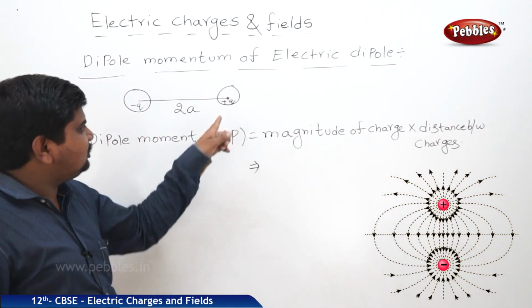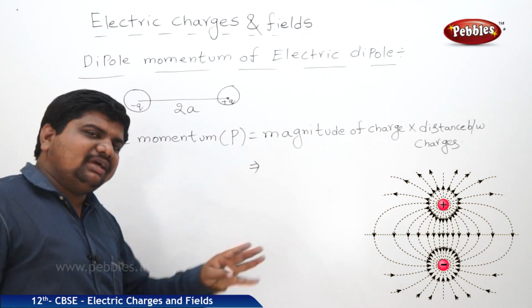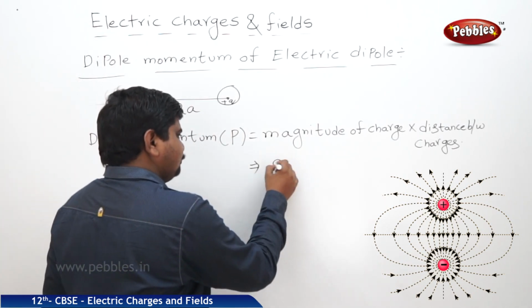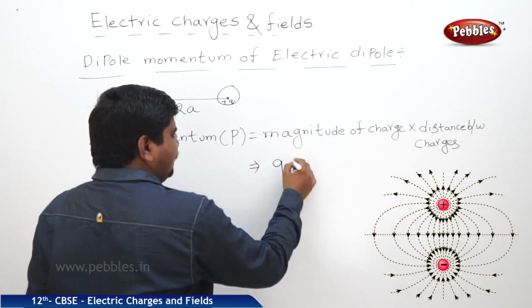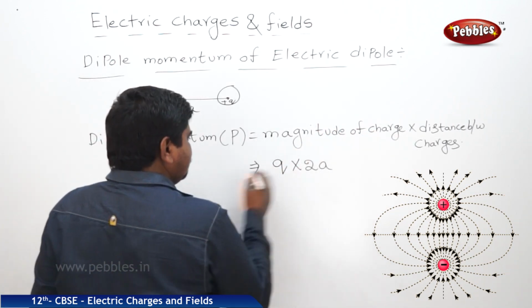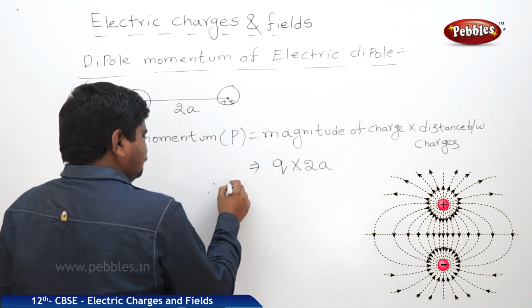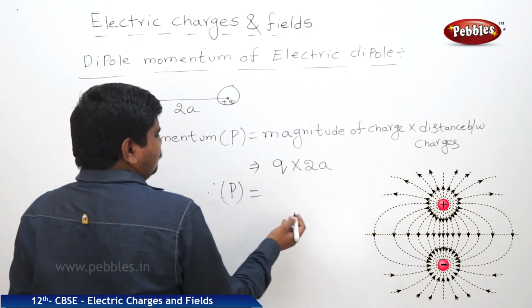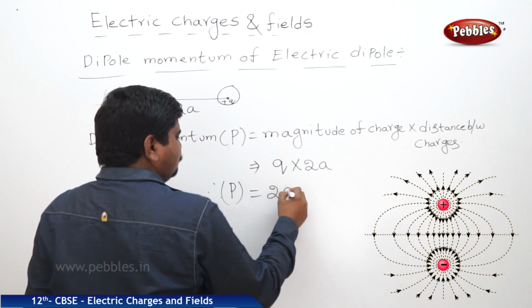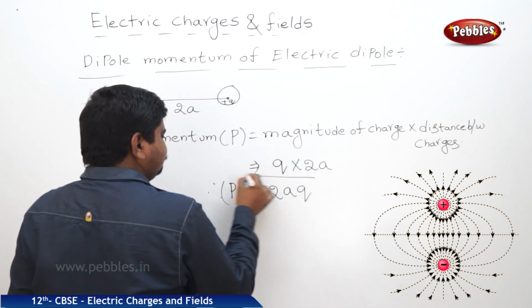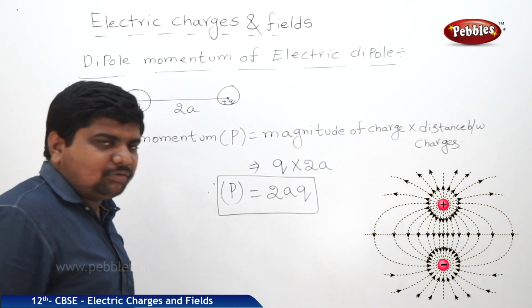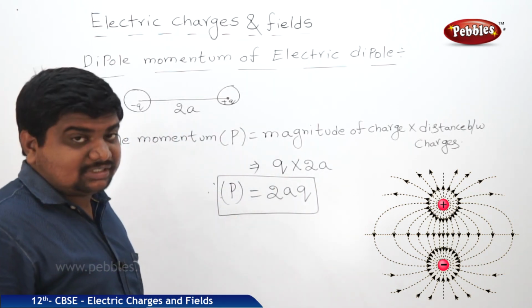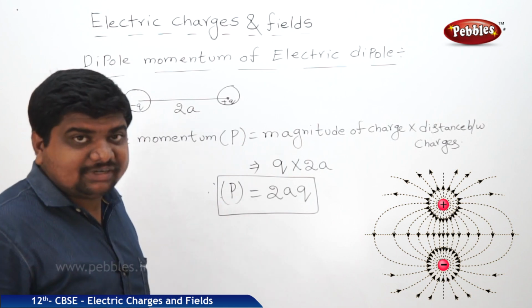What is the magnitude of charge here? Q. Is it plus Q or minus Q? No problem. What is the distance between these two charges? 2a. Therefore, dipole momentum P is equal to 2aq. This is one of the physical quantities where we can understand in the electrostatics or electric charges and fields.